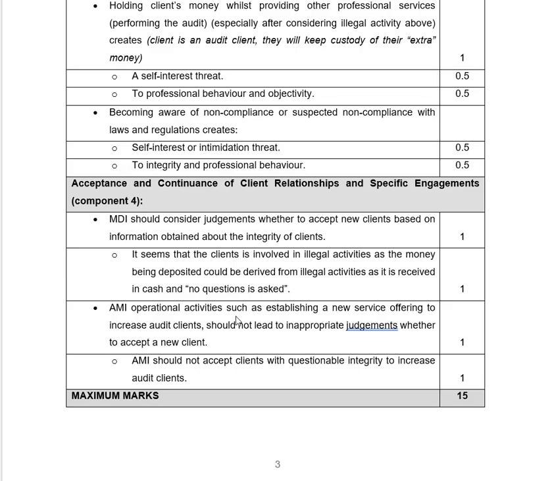Now, when you're looking at accepting an engagement, if you're a member of SAICA and IRBA, you should exercise professional judgment. You cannot just accept an audit client just because you need more clients. A lot of background checks need to be done. So it seems like they did not do the background checks, given that this money is received in cash and deposited into the company's account, and they do not even ask where this money is coming from.